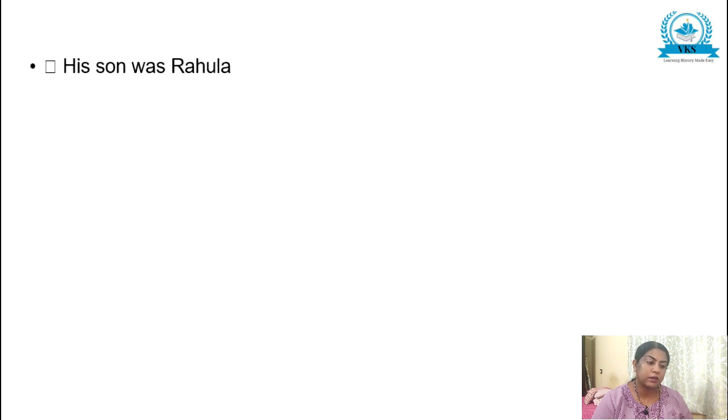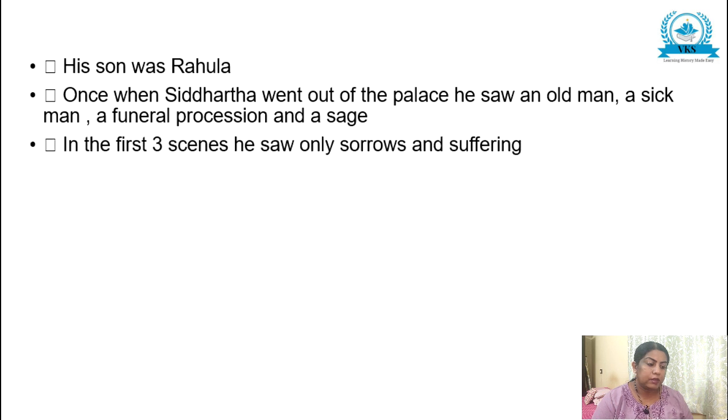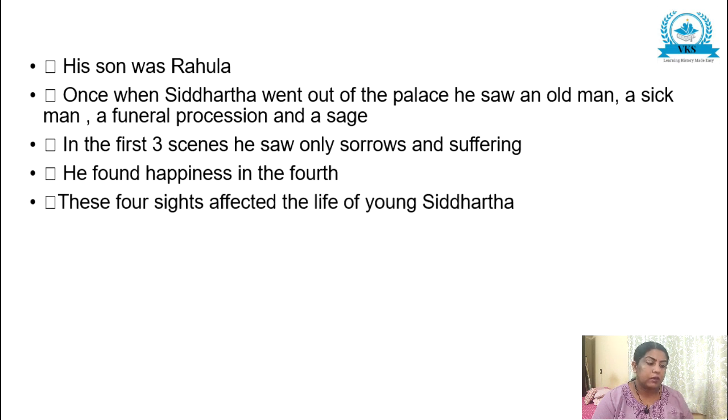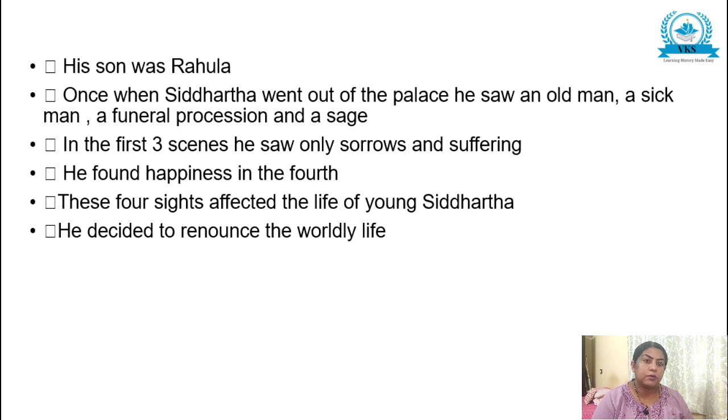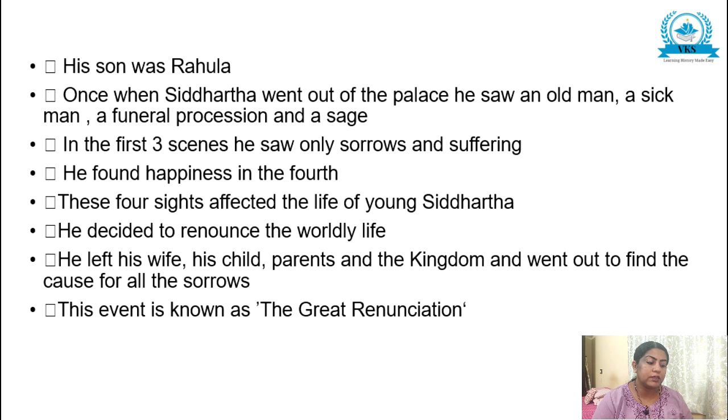His son was Rahula. Once when Siddhartha went out of the palace, he saw an old man, a sick man, a funeral procession, and a sage. In the first 3 scenes, he saw only sorrows and suffering, and he found happiness in the 4th. These 4 sights affected the life of young Siddhartha, and he decided to renounce the worldly life. He left his wife, his child, parents, and the kingdom, and went out to find the cause for all the sorrows. This event is known as the Great Renunciation.